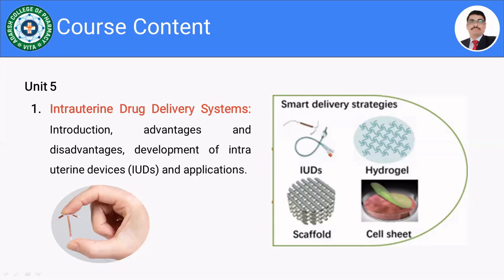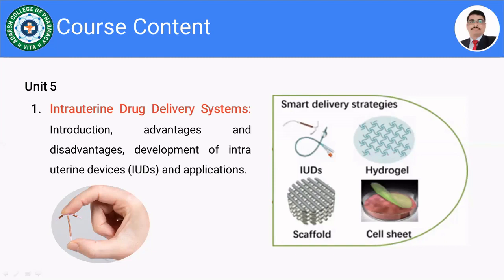Here I have shown the second figure, which contains IUDs, hydrogels, then scaffolds and shell sheets. Just consider the IUDs, hydrogels, and scaffolds. IUDs, no doubt it can be used intrauterine. Hydrogels, yes, it is possible to use the hydrogel for intrauterine drug delivery system.